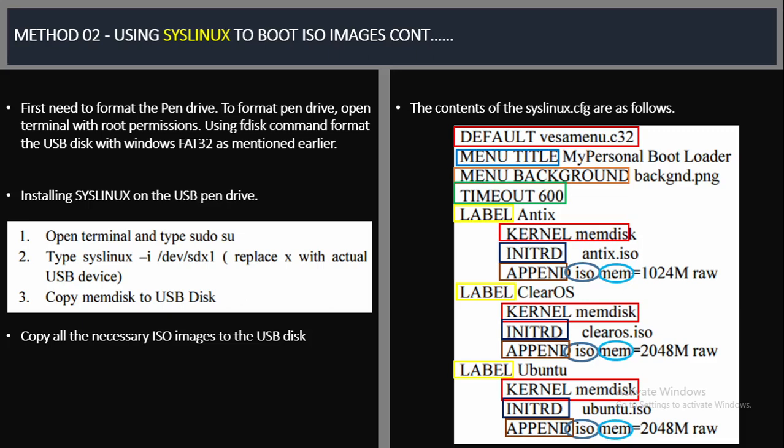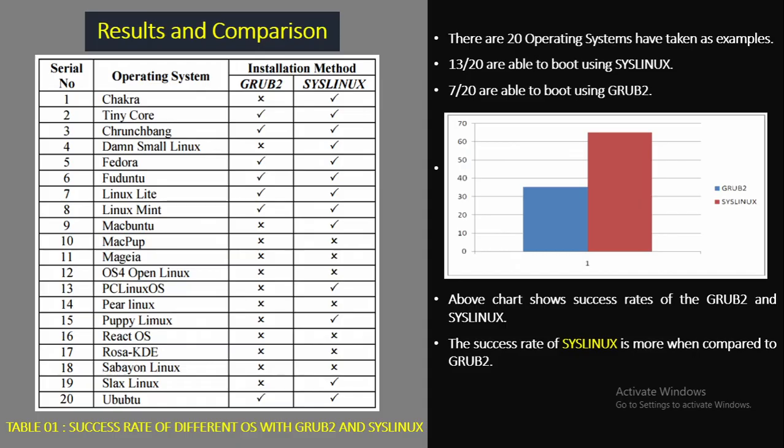That's all about ISO images using syslinux. Okay, now we will move to the next slide. Under the results and comparison section, this table shows which operating system supports which installation method. As I mentioned before, they propose two methods, grub2 and syslinux. In this table they have taken 20 operating systems.